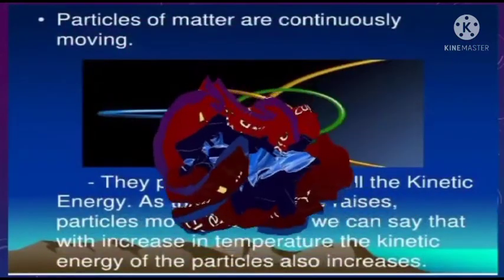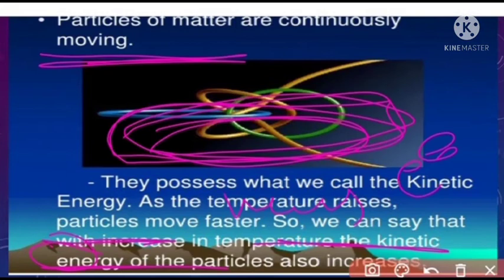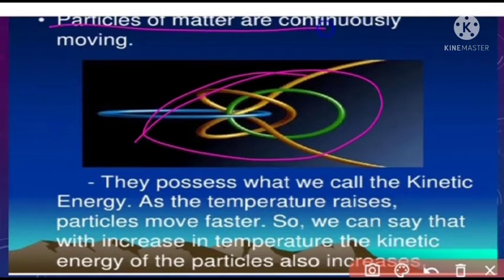So, particles of matter. The second characteristic: particles of matter are continuously moving. See this diagram. Some particles of matter are continuously moving.